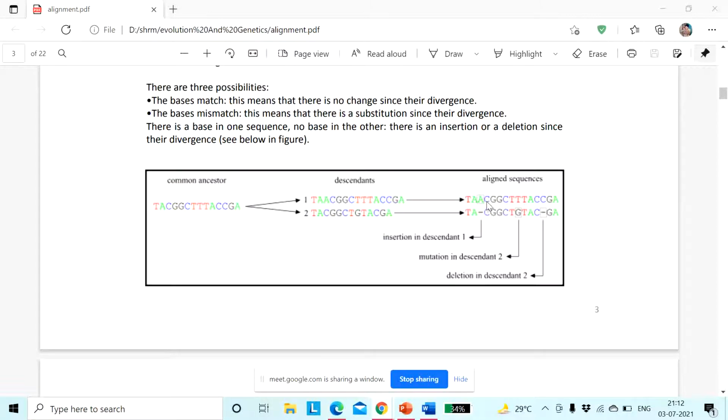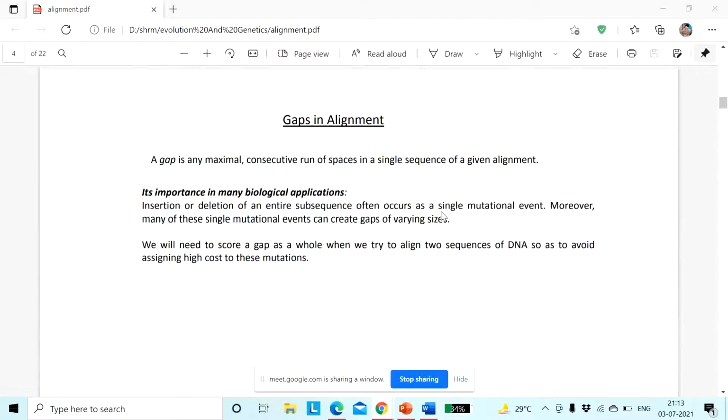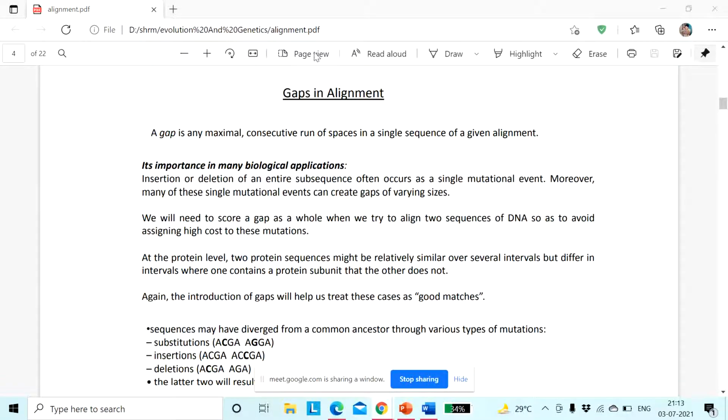Here see, C is with C, G should be with the G, second G should be with the second G. So if descendant 1 is having an extra A, and descendant 2 is not having that, what will be the letter that I am going to align with this A? I haven't anything here, right? So then I will incorporate a dash, and this dash is known as a gap. So these are the gaps in alignment.